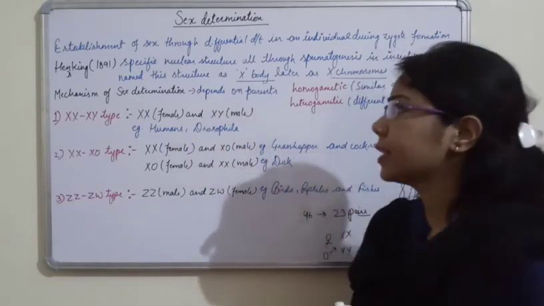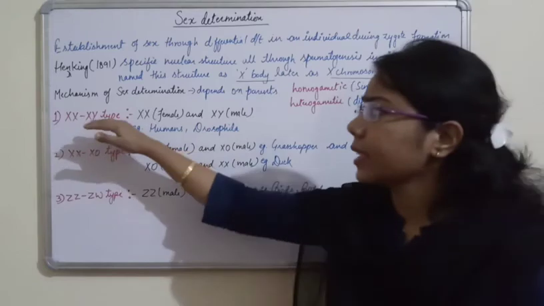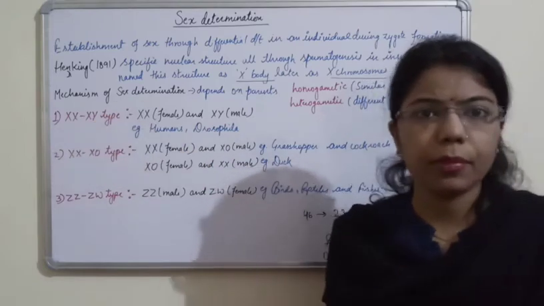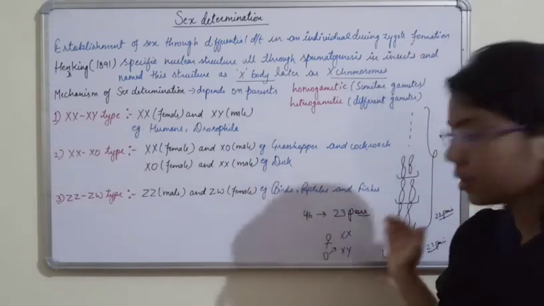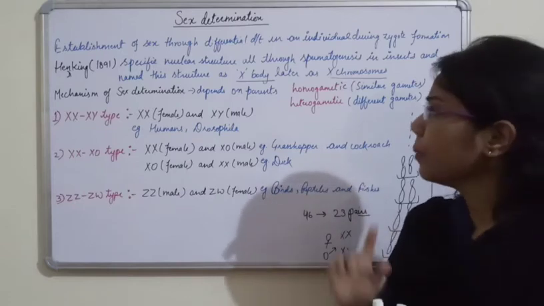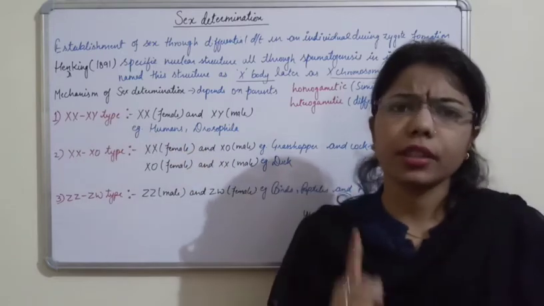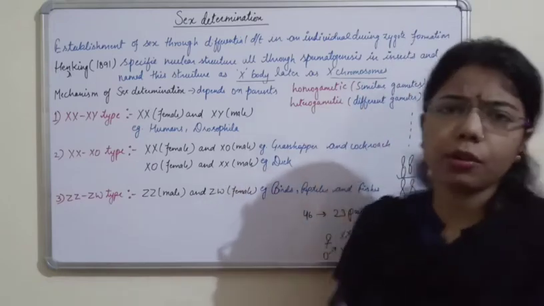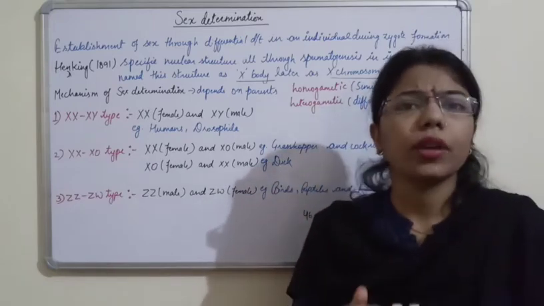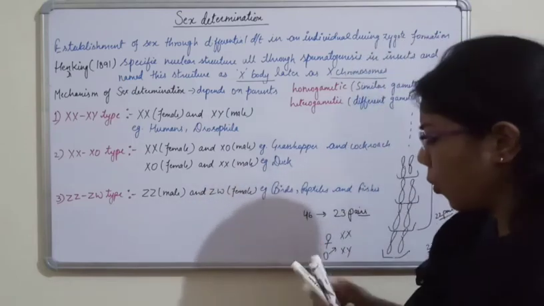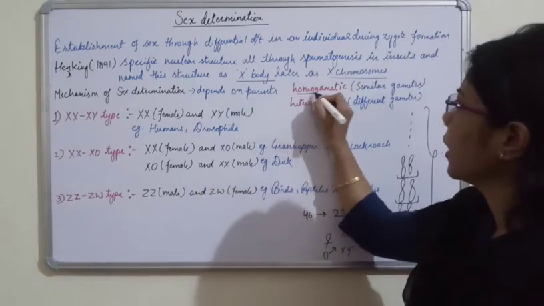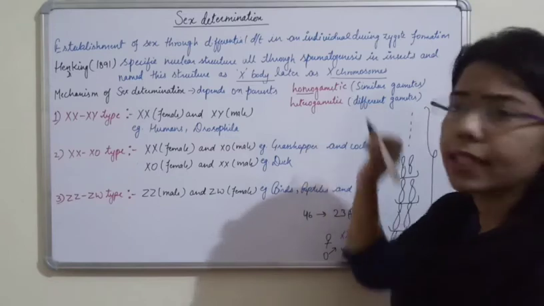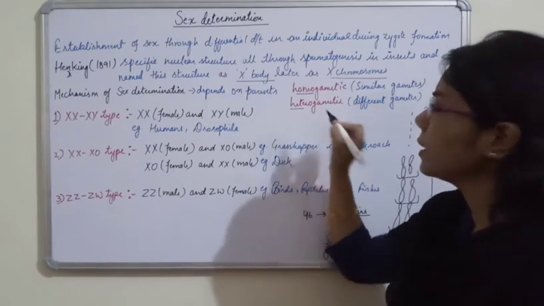For example, we will start with the XX-XY type, which is very familiar for all of us, as we have discussed here also, right? Before that, we will discuss one or two more terms, that is homogametic and heterogametic. What is the meaning of homogametic? Homo means same, and gametic means gametes. Hetero means different.